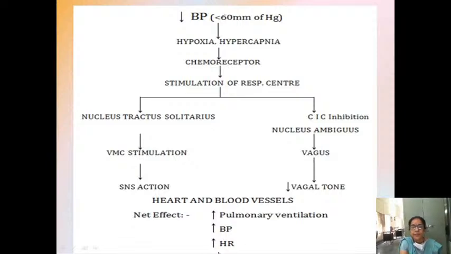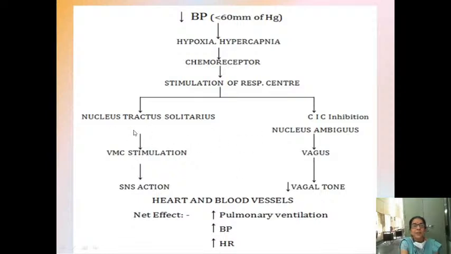Okay. Next effect is all this pulmonary ventilation. We ventilate very profusely, so a lot of carbon dioxide is given out. The respiratory center will also get stimulated, so an increase in pulmonary ventilation is happening, and the sympathetic nervous system is also getting activated. So when the BP is low, your vasomotor center stimulates. If you remember this, you can write an essay. So these are the net effects.